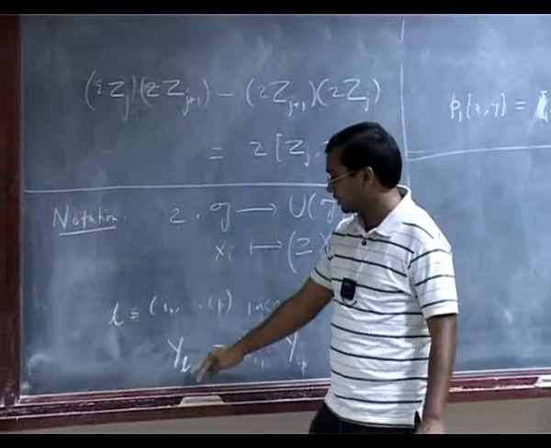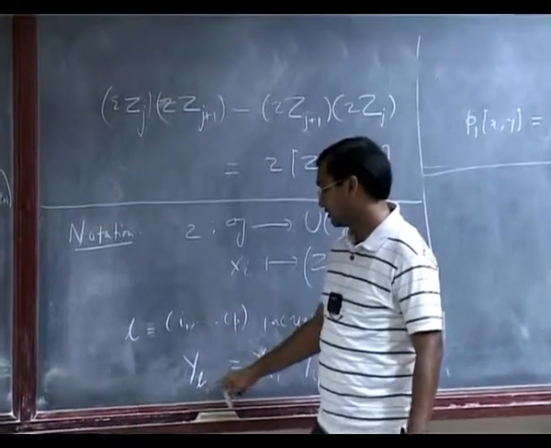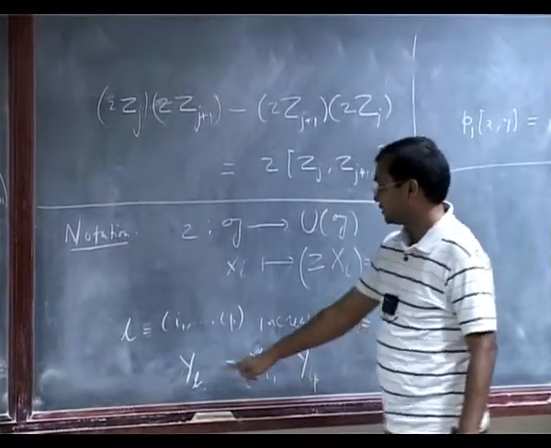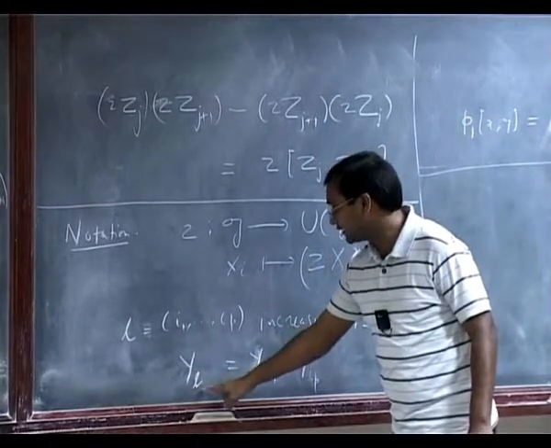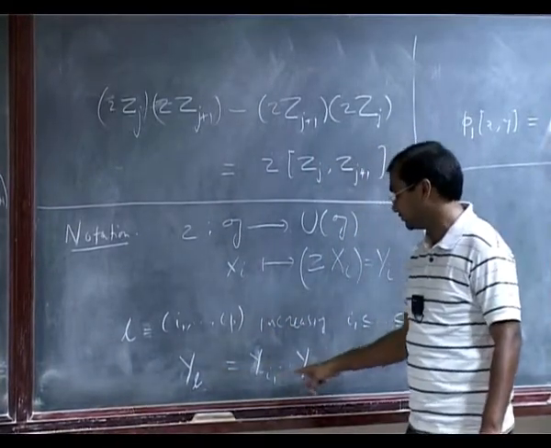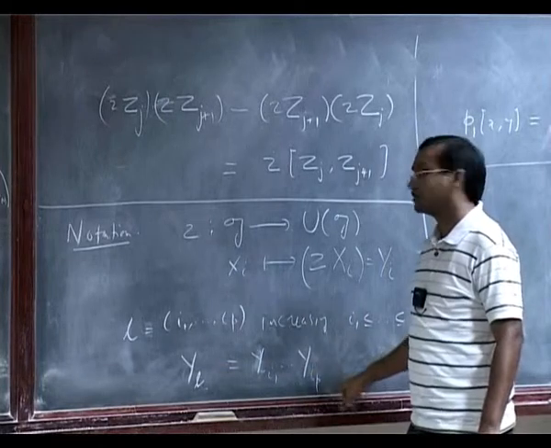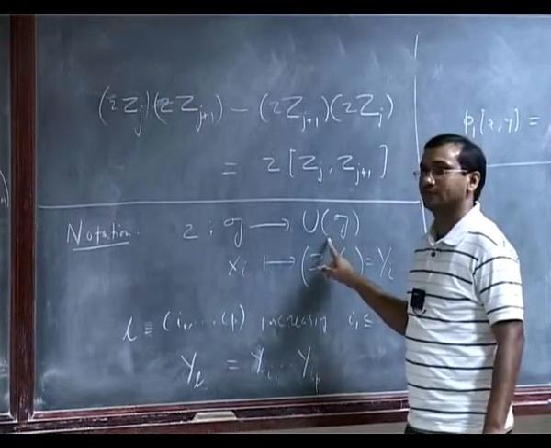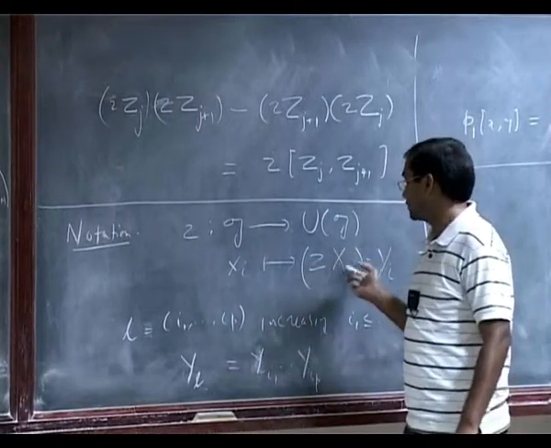For any tuple, not necessarily increasing, whenever I write yL, it means I am taking the element yi1, yi2, up to yip. This makes sense in UG because UG is just an algebra, so I can multiply these elements.